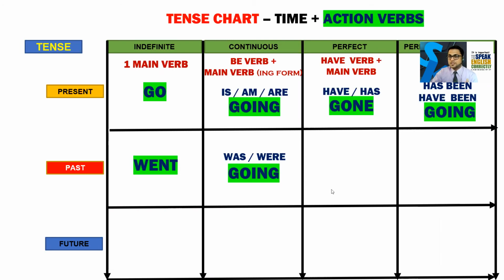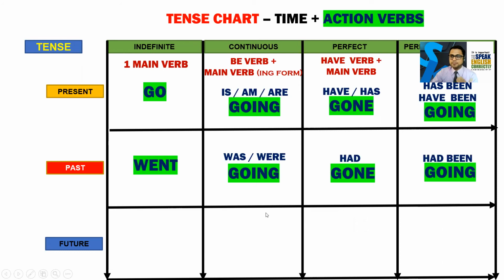Now let's go for past perfect. The past perfect will be had and then gone. And past perfect continuous will be had been going. Please look at all the verb formulas. This is going to be your instruction to yourself about which box you are putting what kind of verbs.